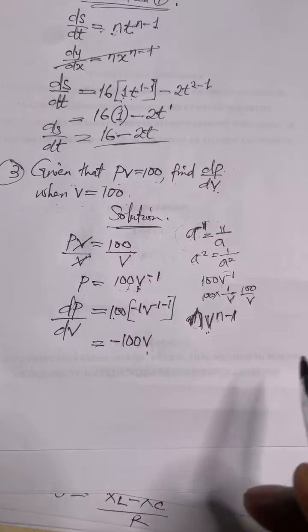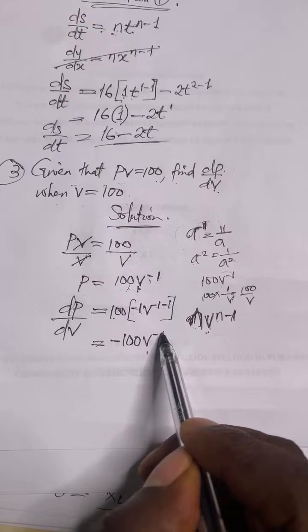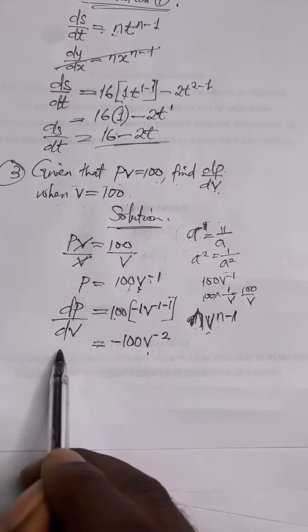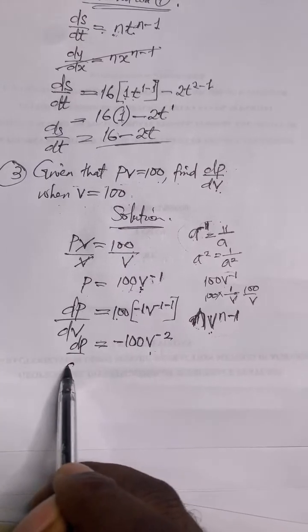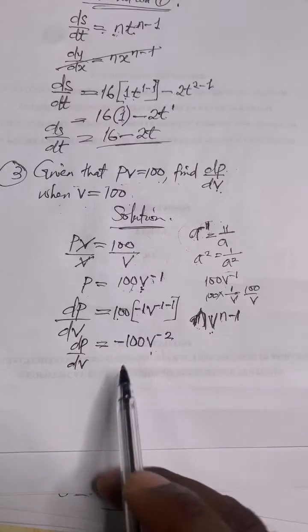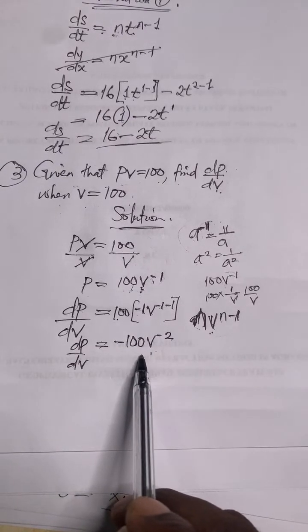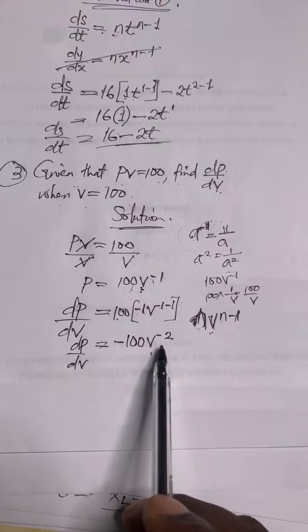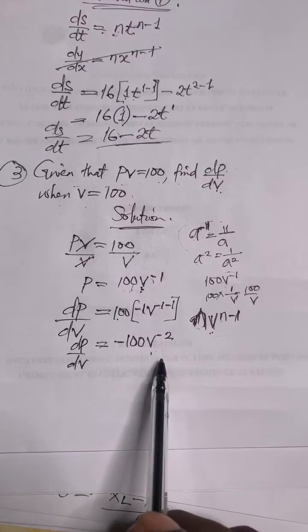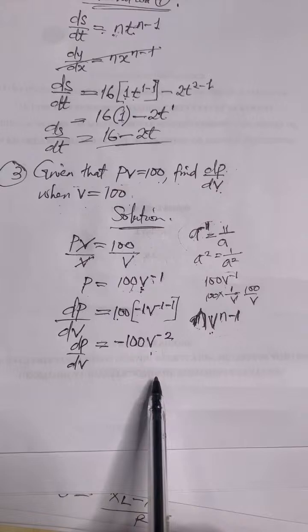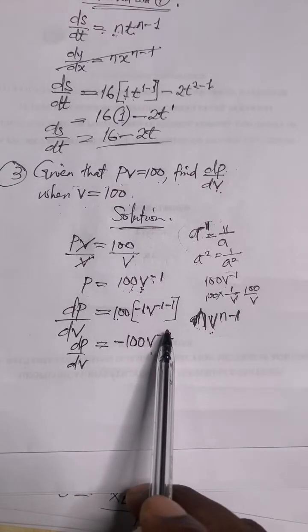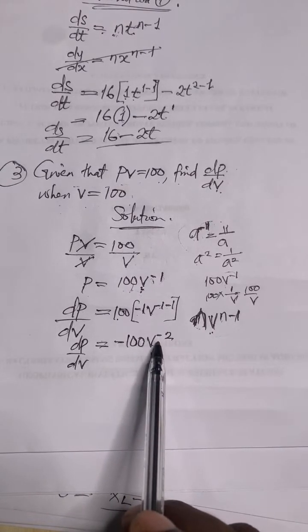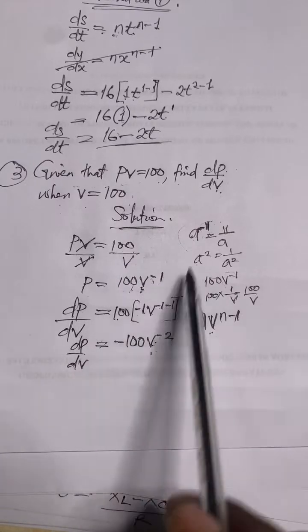Okay, you guys are correct. The answer is negative 2. So that means dp over dv is equal to negative 100 v to the power of negative 2. What are we supposed to do again? Remember that this needs to be rearranged for us to get the final answer.